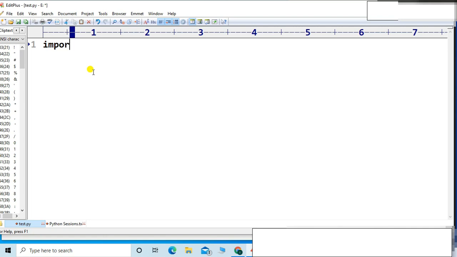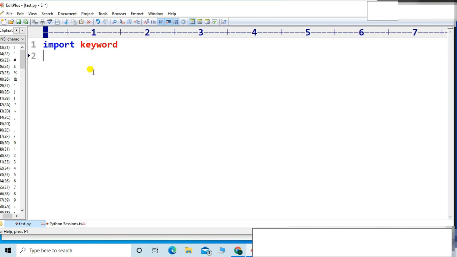Import, call the word import. Import, I want to call the library. The library name is keyword. Friends, the library name is a keyword. Now I want to see the reserved words in Python.